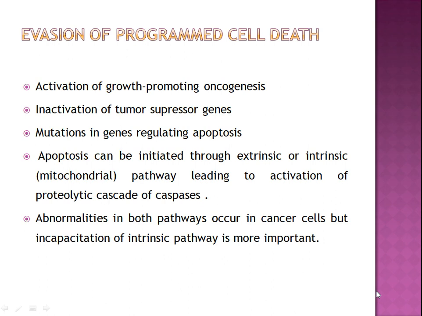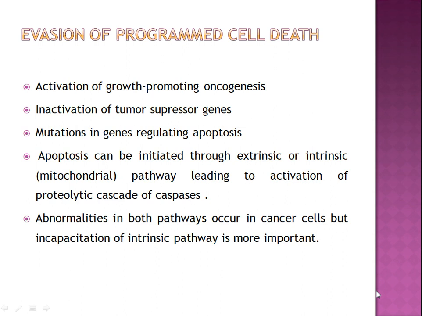hallmark of cancer. So first is activation of growth-promoting oncogenes, so it leads to rapid proliferation. Then there is inactivation of tumor suppressor genes, so that repair does not occur, and tumor suppressors are not able to stop the cycle or replication. And mutations in genes regulating apoptosis.